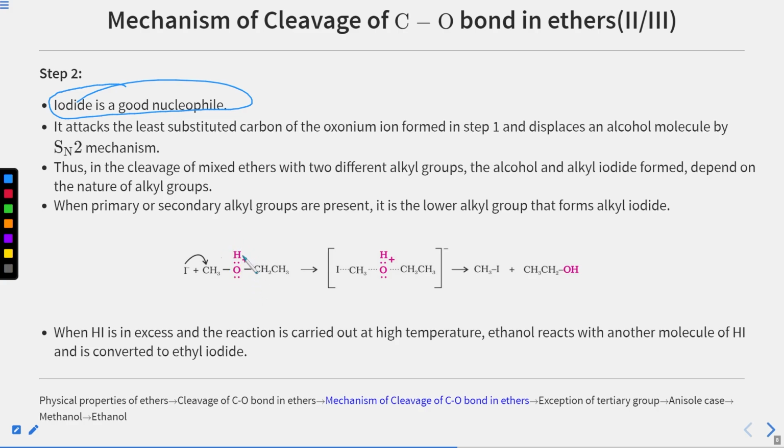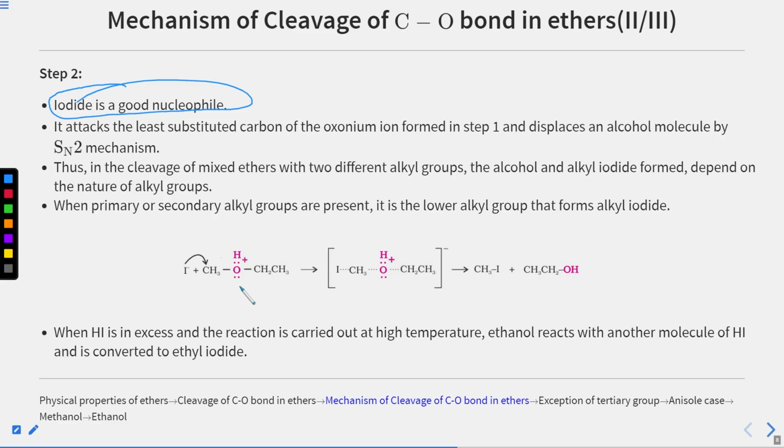Now since the oxygen is positively charged, it will attract all the electron density from CH3 towards itself because of the increase in electronegativity of oxygen. How does electronegativity increase? Since you have induced a positive charge on oxygen, the attraction for electrons of oxygen has increased.